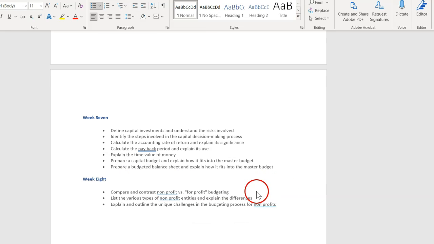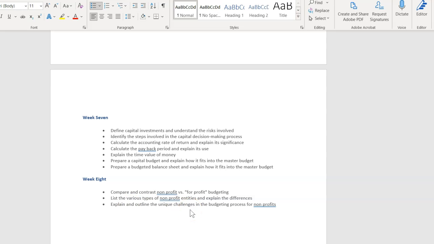And then in week 8, this was your last week, we've got I think about 4 questions from this nonprofit section. So if you've got your study guide with you, which is basically the discussion is kind of a study guide for this chapter, you shouldn't have any problem. But I'm mainly looking for you to be able to compare and contrast the differences between nonprofits and for-profit entities. List the various types of nonprofits and explain the differences, and be able to explain the unique challenges in the budgeting process for nonprofits. So there are similarities, but there also are different challenges that nonprofits do have in the budgeting process. So be aware of what those are.